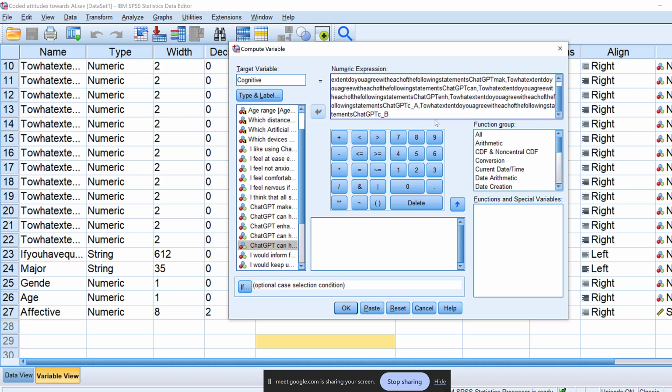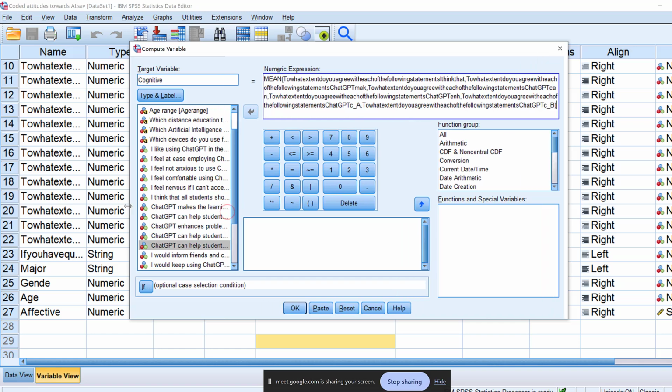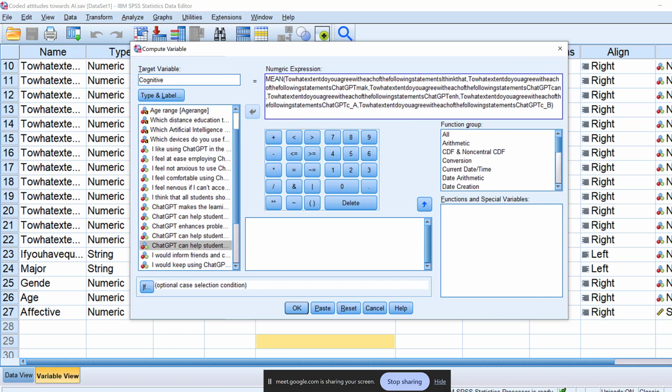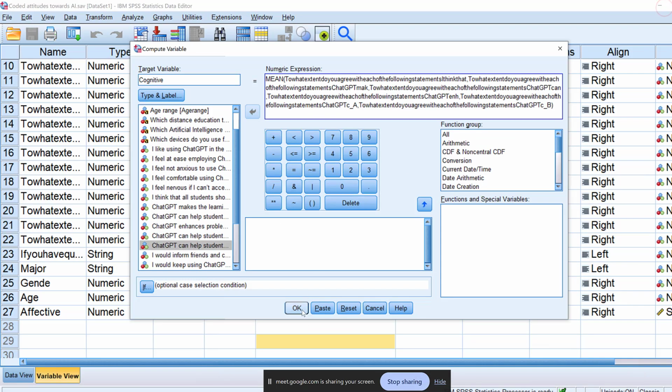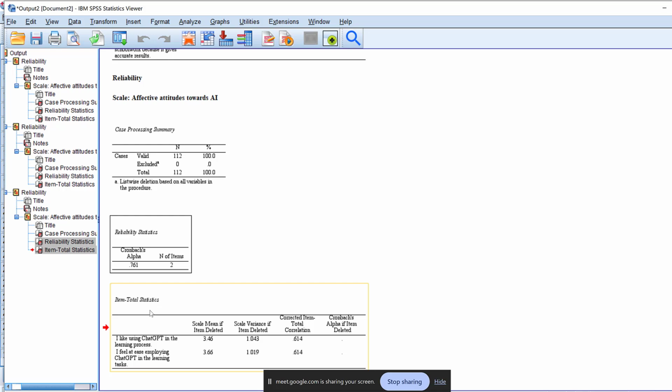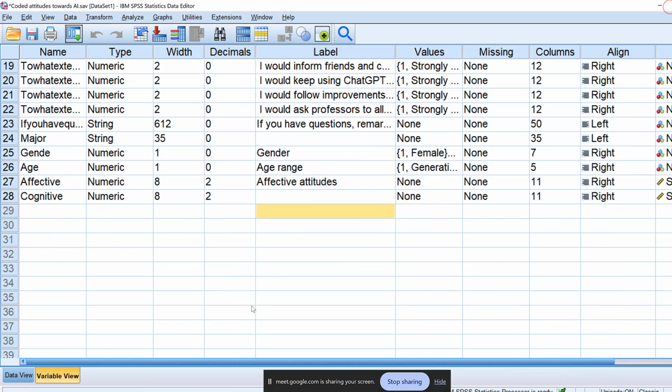ChatGPT can help students. Perfect. So I will just click OK, and this is for cognitive. I did it for cognitive attitudes.